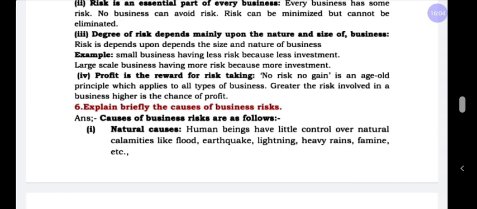If you are not willing to take a risk, you are not eligible to take a monetary return. This is the old principle. Coming to the new principle, what is that? If you are willing to take more risk, you get more return. It is called the modern policy. This is called profit is the reward for risk taking.